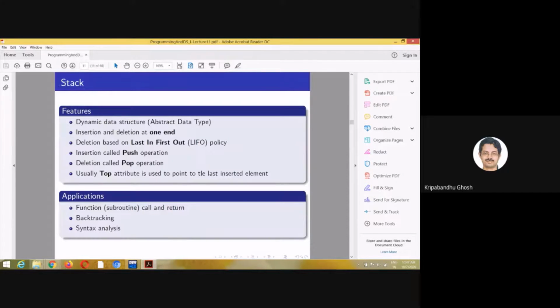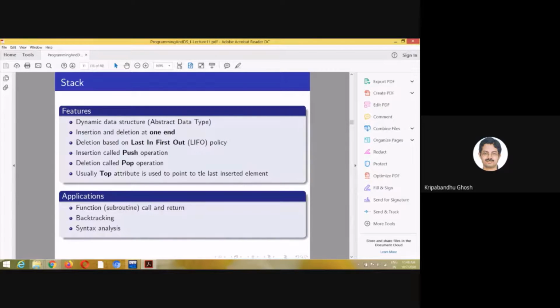The name of the data structure or abstract data type is stack. Insertion and deletion can take place at only one end, and that is indicated by a top pointer. It is a last in first out kind of data structure.